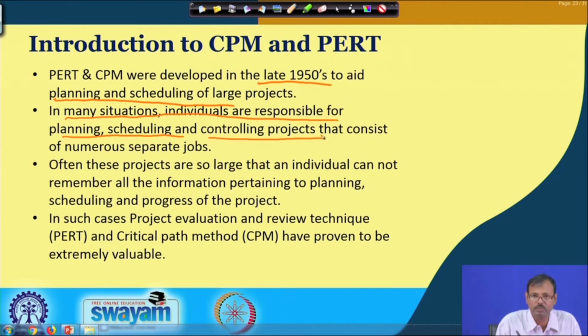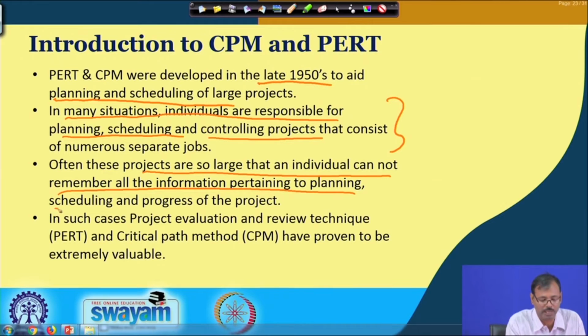So, that is why network analysis may remove those types of problems, which, if it is carried out by some individual without the analysis, may incur errors in the decision making process. These projects are large. In those cases, an individual cannot remember all the information pertaining to the planning, scheduling and progressing.